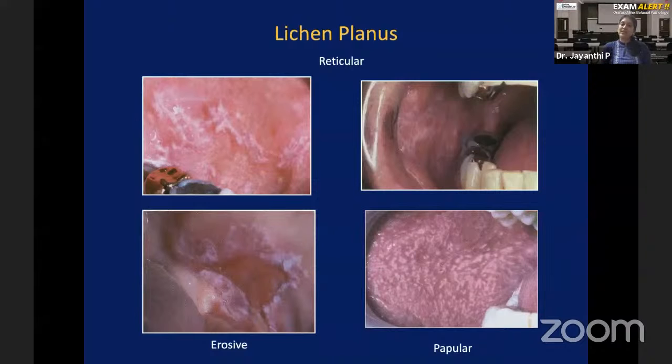What should be told is pemphigus, cicatricial pemphigoid, bullous pemphigoid. All that can be told as an answer. The last answer you can give is lichen planus. That's called bullous lichen planus. So what I'm trying to tell is lichen planus is not predominantly a vesiculobullous lesion. No. It is predominantly appearing clinically as intraorally reticular or erosive type. You have one rare variant which can show bullous appearance. That's called bullous lichen planus.